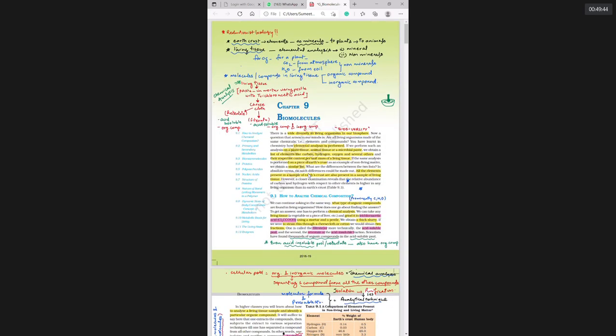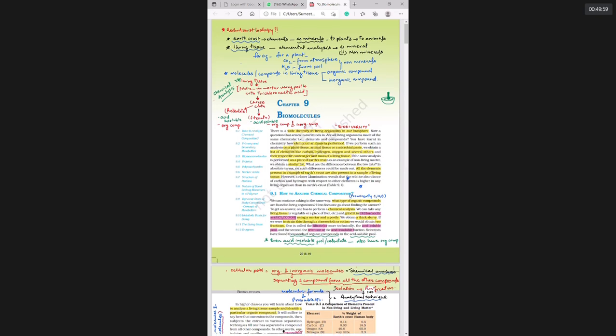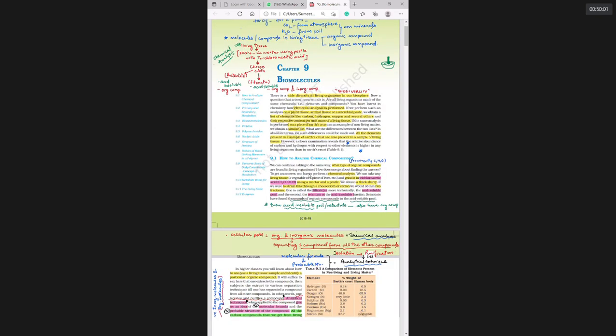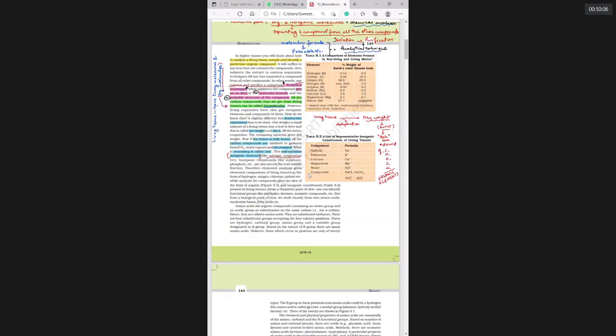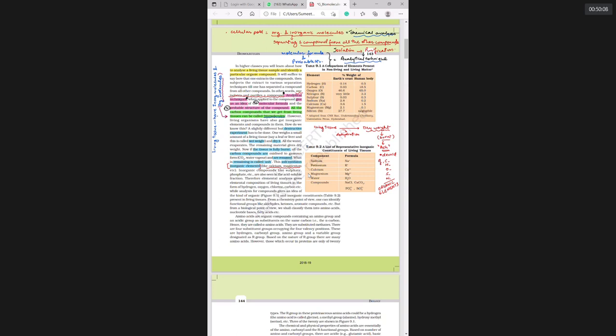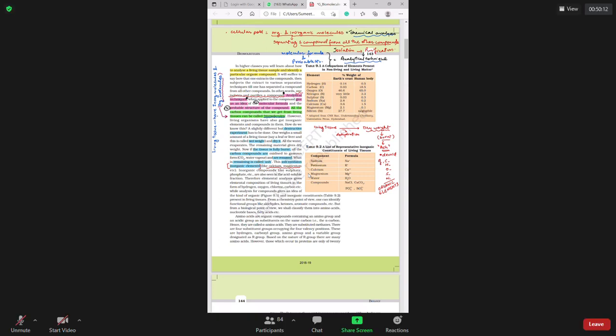You need not underline everything in the NCERT, I'm telling you. Don't do it. It is not at all recommended. This is page 2. You can take the click of page 2 tomorrow as well, because this is not yet completed. Some more things are to be added.